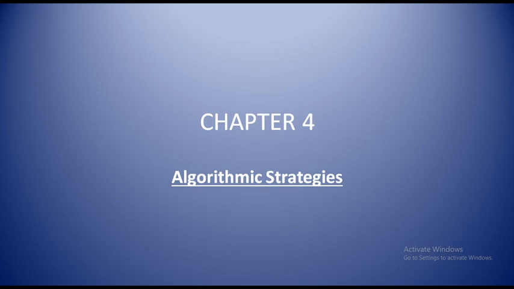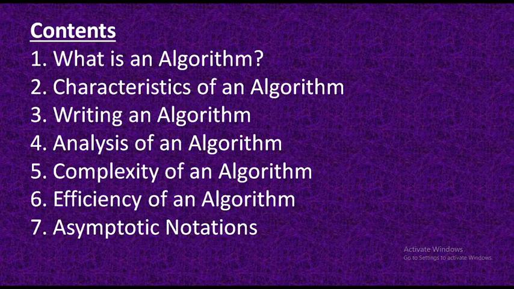From chapter 4, what are the contents we are going to discuss today? That is what we are going to see. What is an algorithm? What are the characteristics of an algorithm, or how to write an algorithm, analysis of an algorithm, complexity of an algorithm, efficiency of an algorithm, asymptotic notation for algorithm. This is what we are going to discuss today.